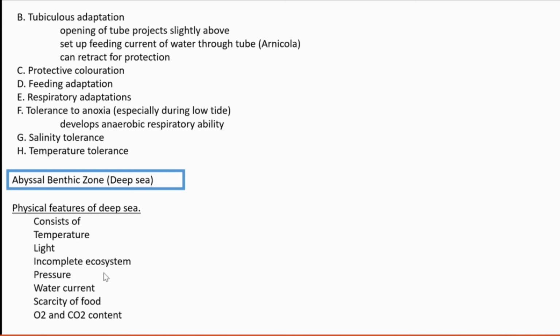It's an incomplete ecosystem. Incomplete means producers are totally absent. Pressure is very high. Then water current is totally absent. Scarcity of food is very high. And oxygen and carbon dioxide content, both these are very less there.